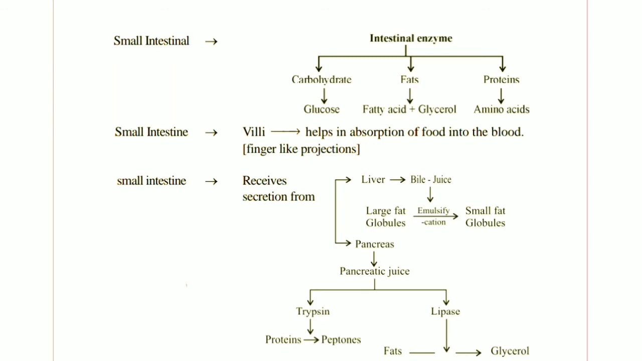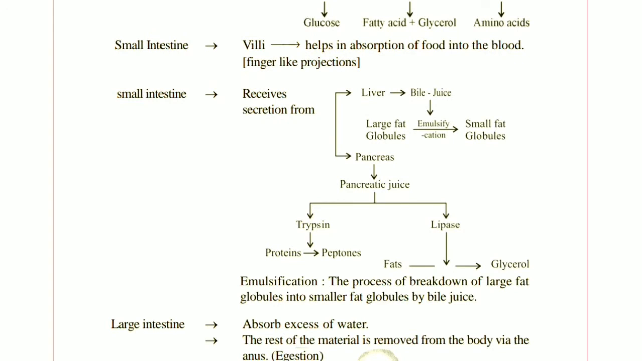Now, the small intestine also receives the secretions of the liver and pancreas. From the liver it receives bile juice, and from the pancreas it receives trypsin and lipase.